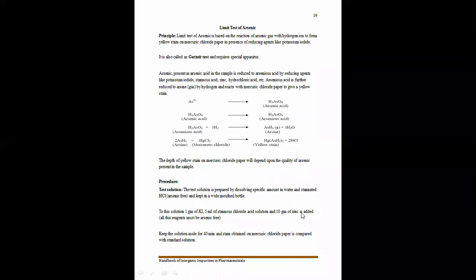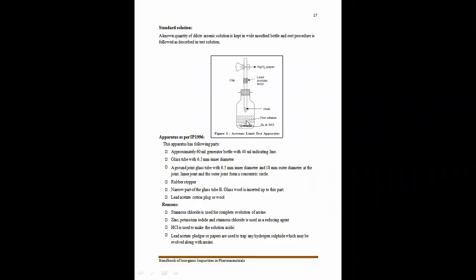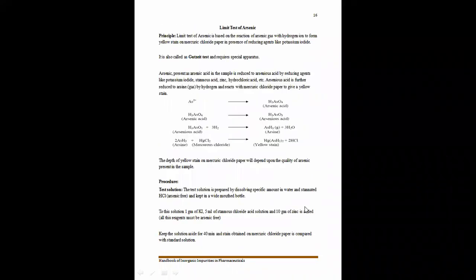In this bottle we add zinc and stannous chloride solution as the test solution. Keep this solution aside for 40 minutes to complete the reaction, that is, the conversion of arsenic to arsenous acid to arsine gas.